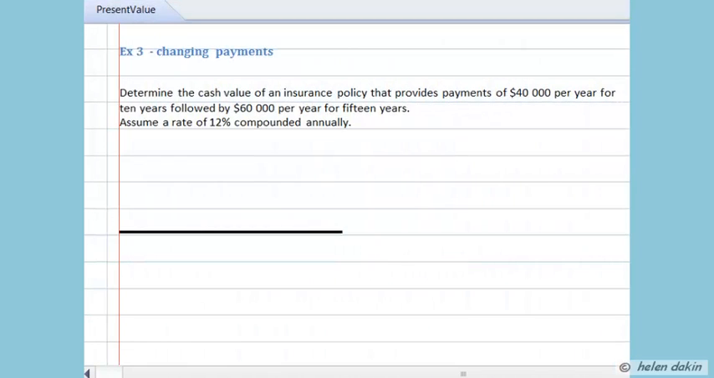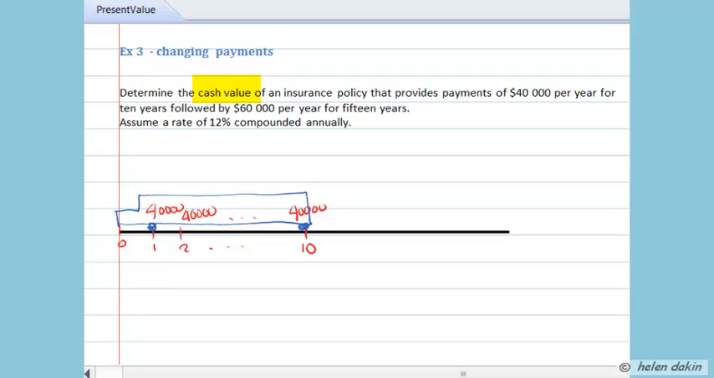Example 3. In this question, we will see what happens to an annuity when the payments change in size. Determine the cash value of an insurance policy that provides for payments of $40,000 per year for 10 years, followed by $60,000 per year for 15 years. Assume an interest rate of 12% compounded annually.